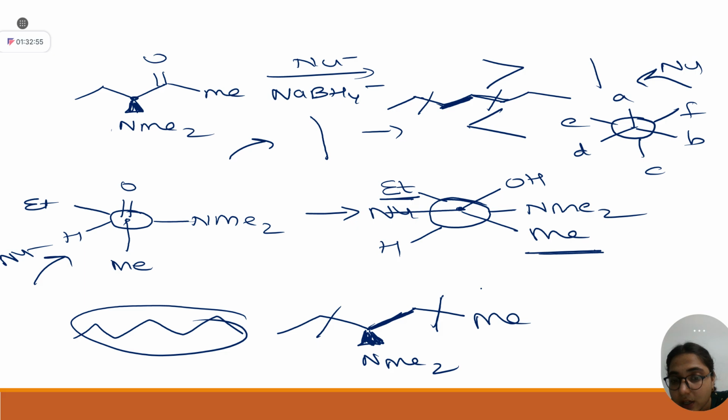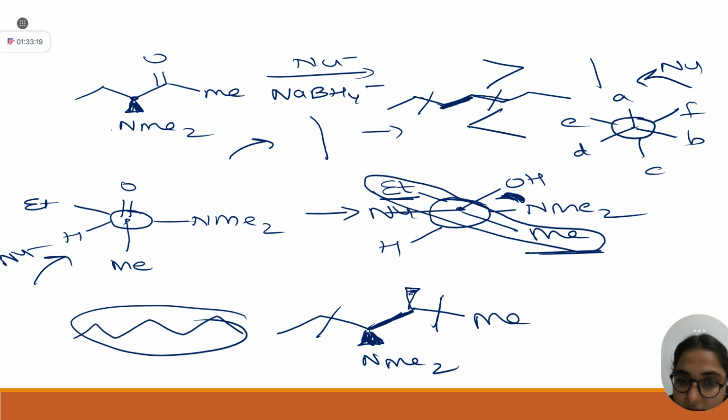It's a perfect match. Now, what you have to do, your OH and NMe2 are the same, with respect to what? You just have to mark this with reference to ethyl and methyl that are opposite. This OH and NMe2 are on the same side. Same means if NMe2 is at wedge, your OH will also be at wedge. Now, your hydrogen and the nucleophile, here sodium borohydride, will be cis. Yes, they are cis. Hydrogen at dash. Now clear?